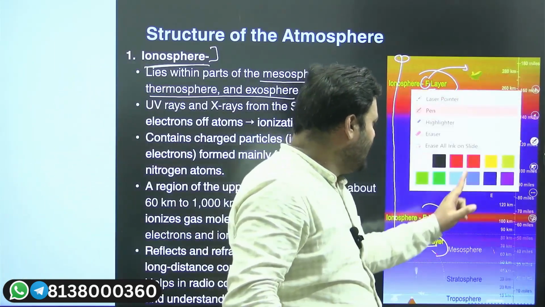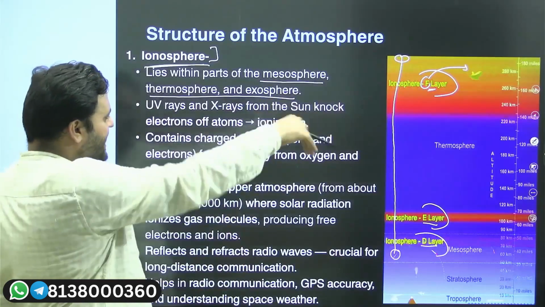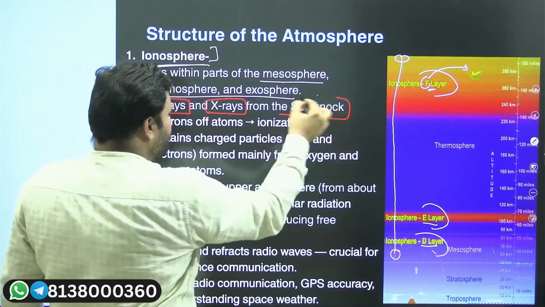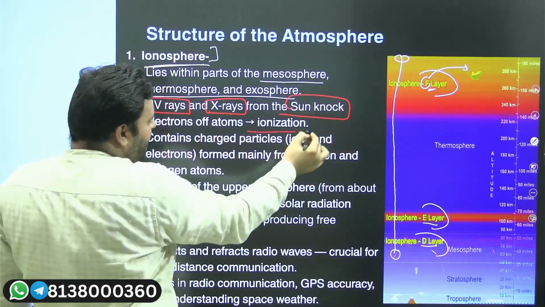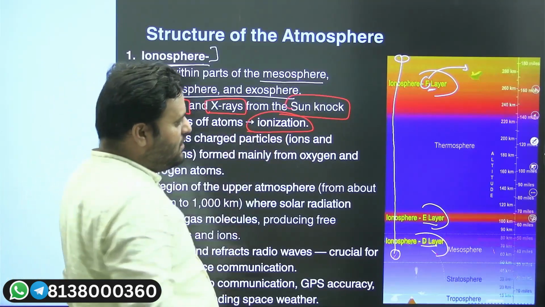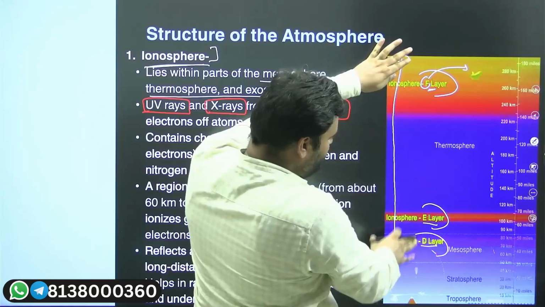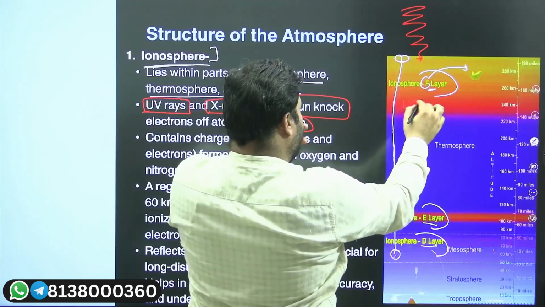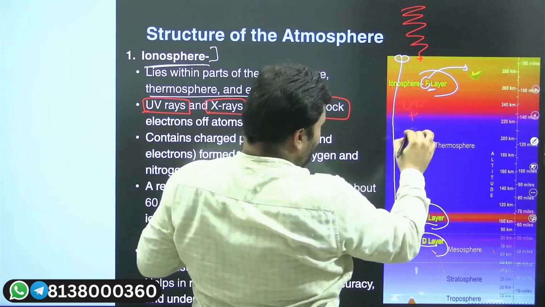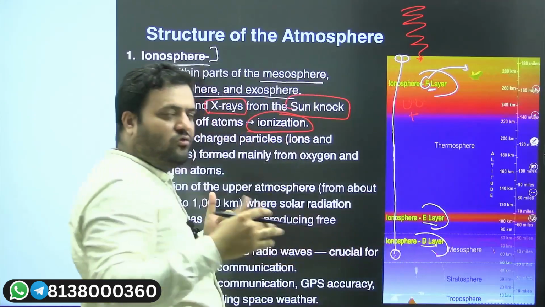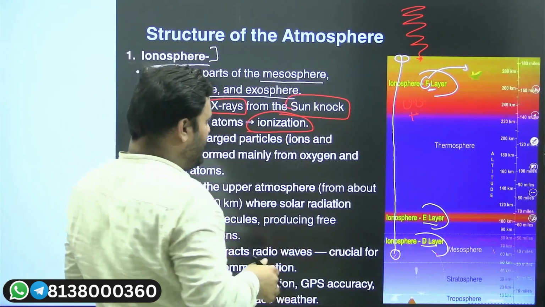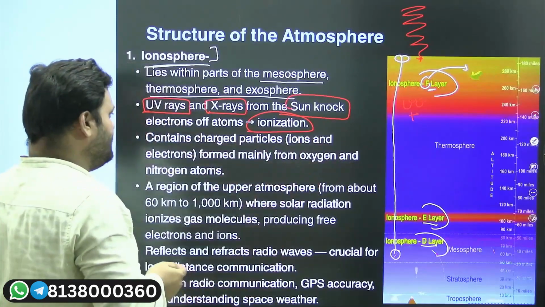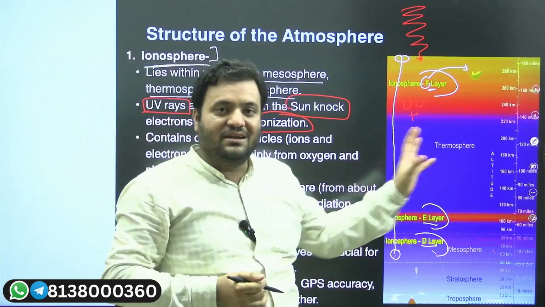And with respect to this ionosphere, we have ultraviolet radiation and X-rays coming from the sun. And we have ionization of particles. The particles there are exposed to sunlight. Due to UV light, and because of the intense energy burst in the form of solar flares and solar winds, what could happen? The particles could be charged, and they will be termed as what?